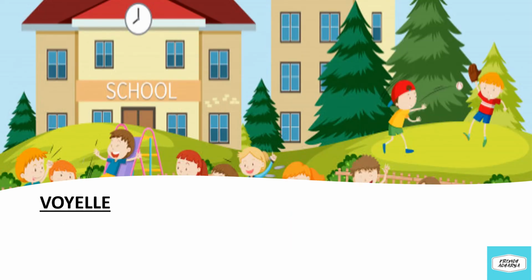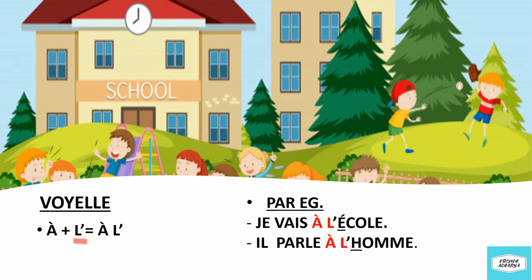Pour voyelle, for vowels. We will be contracting our preposition with l'apostrophe. Now we all know l'apostrophe is the definite article used for a noun starting with a vowel. So here à combined with l'apostrophe will form à l'apostrophe. À l'apostrophe is the contracted article used for a word starting with a vowel. For example, je vais à l'école. Now we all can see école is starting with E. That's a vowel. So we will be using the contracted article à l'apostrophe.